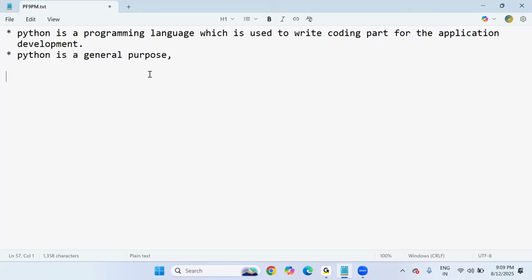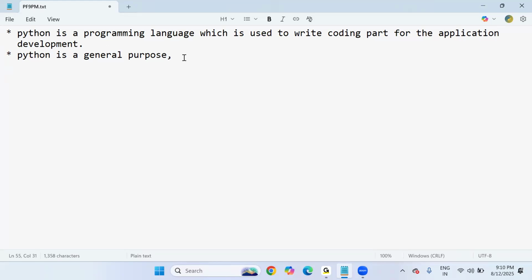Python is not designed only for specific application development. It's designed for general application development, like web applications, gaming applications, network-based applications, machine learning applications, data science applications, data analysis applications, and many more. That's why we call it a general purpose language. Using Python, we can develop any type of application.